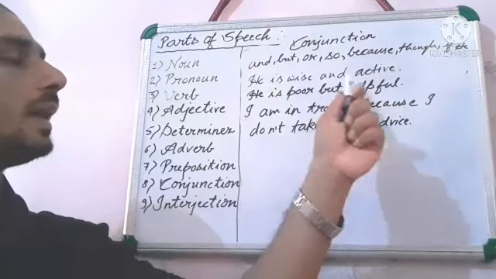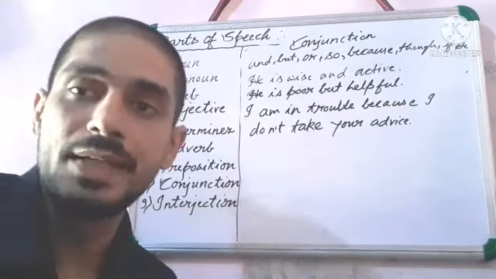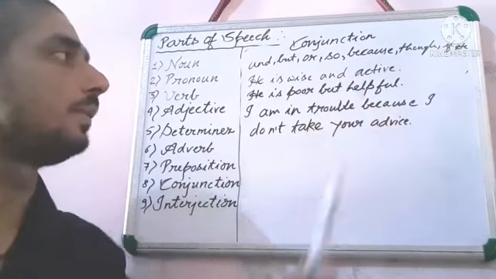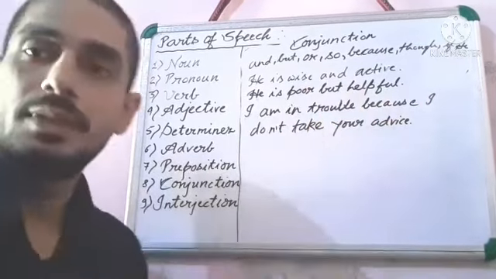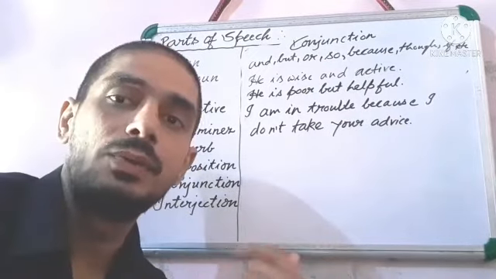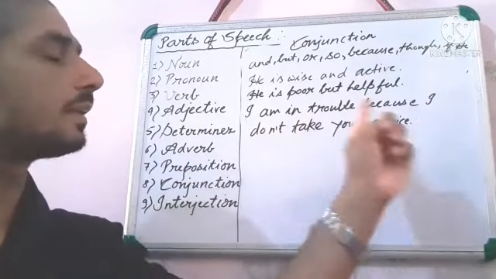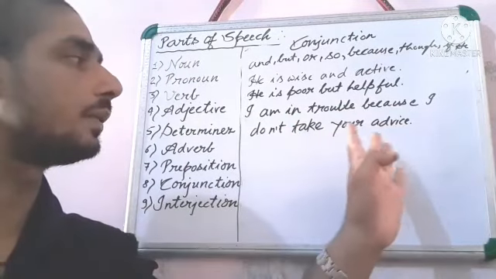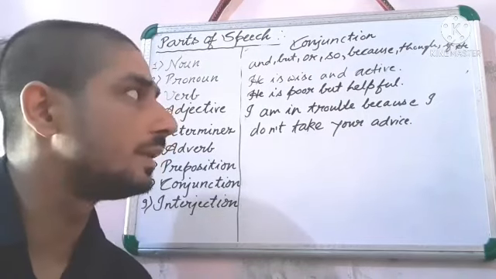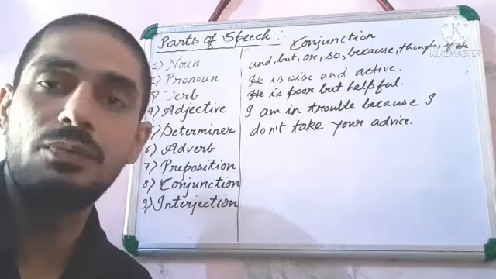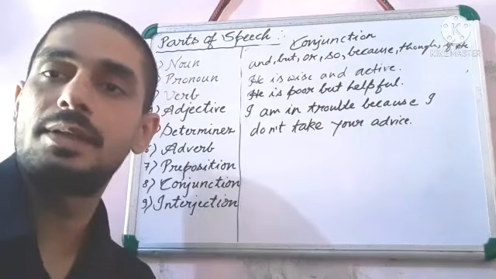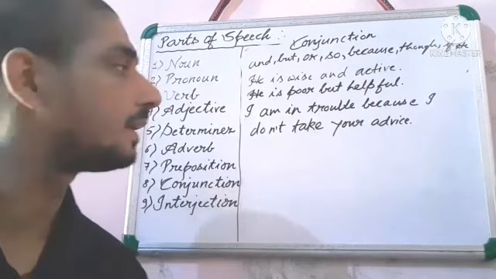Suppose that he is wise and kind. For the same nature we will use and. He is poor but helpful. These are two contradictory natures. When the nature is contradictory, at that time we will use but. I am in trouble because I didn't take your advice. The reason is given here, because I didn't take your advice. So these are three examples of what? Of conjunction. Understand?